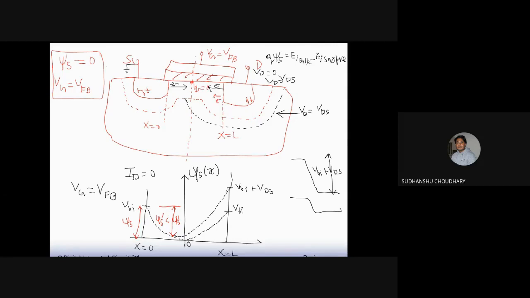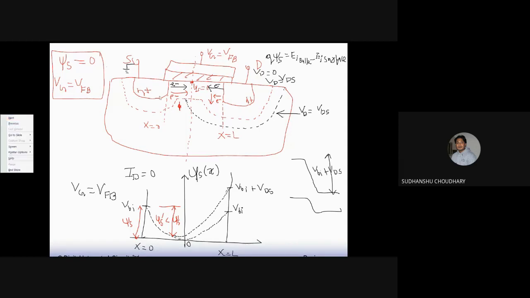This will be small because the built-in potential on the drain junction side has further increased, but the electrons moving from source to channel and then to drain will remain the same.